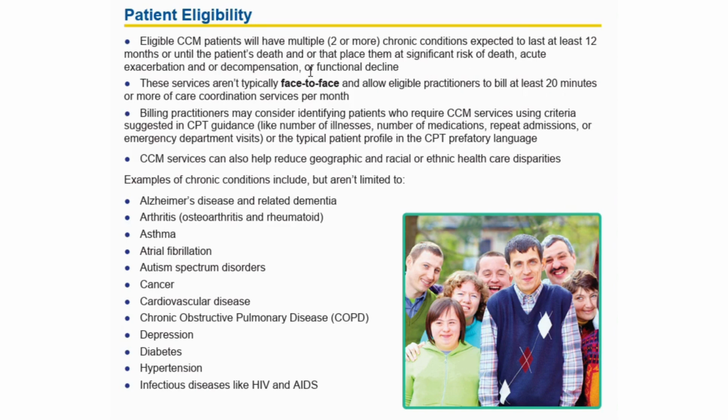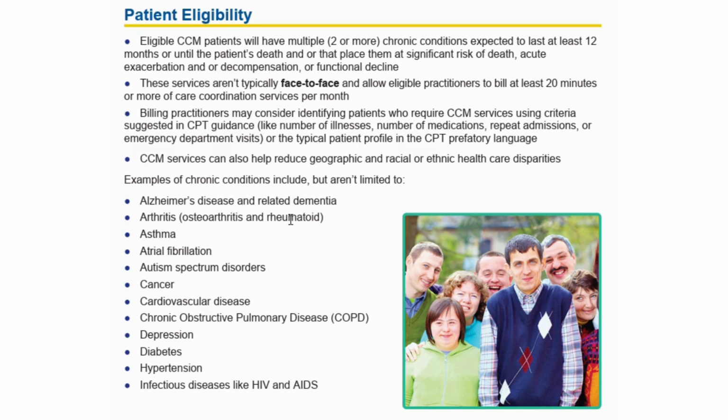They require two or more chronic conditions expected to last at least 12 months or until the patient's death, or that place them at significant risk of death, acute exacerbation or decompensation, or functional decline. Still pretty subjective, but there are a lot of chronic conditions included in this definition. So it's very important to know if your loved one does qualify. And here are some of the examples that they list. This is not limited to this list, and the list is quite extensive, but this is to give you an